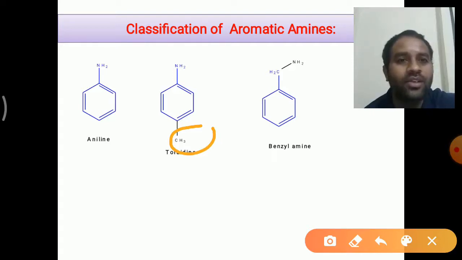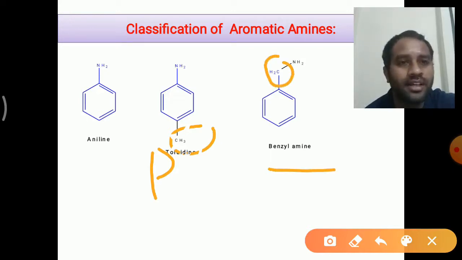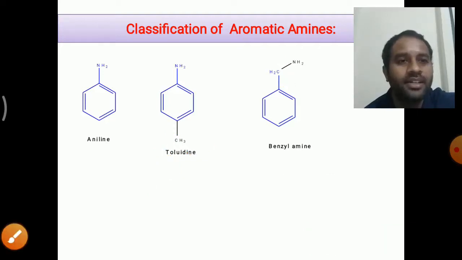Here we will call it paratoluidine, because in this the CH3 group is at para position to the amino group. And the last one you see here is called benzyl amine. This is the benzylic carbon, which is also known as benzyl amine, right?